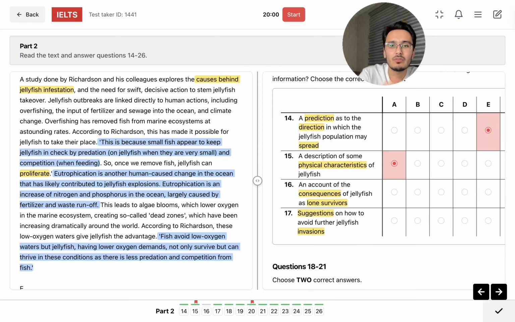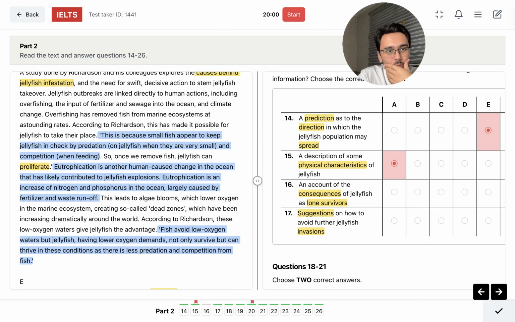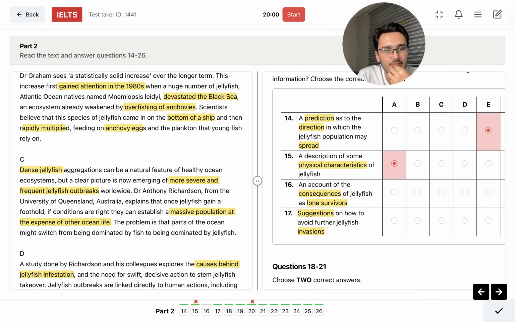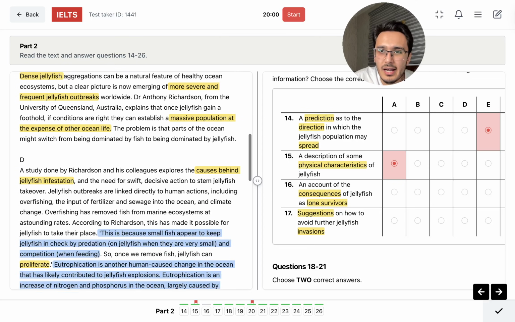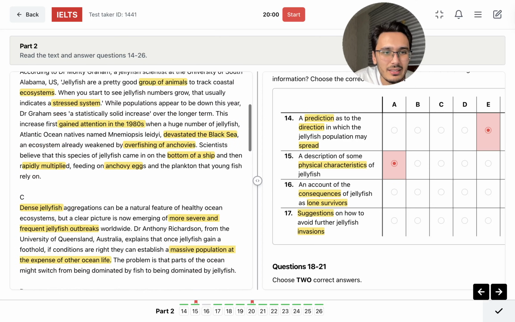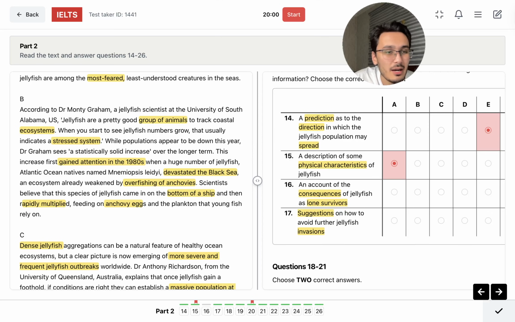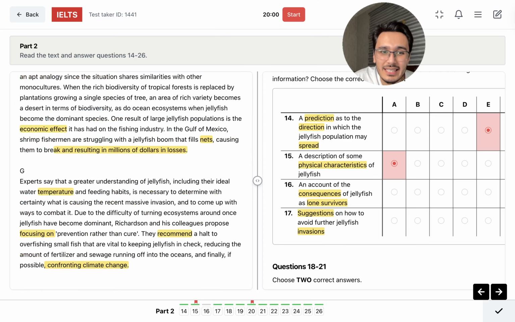Account of the consequences of jellyfish as lone survivors. I think it's D. Highly likely it's D. My head is already aching now.